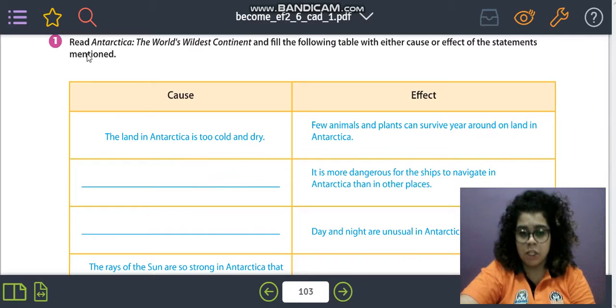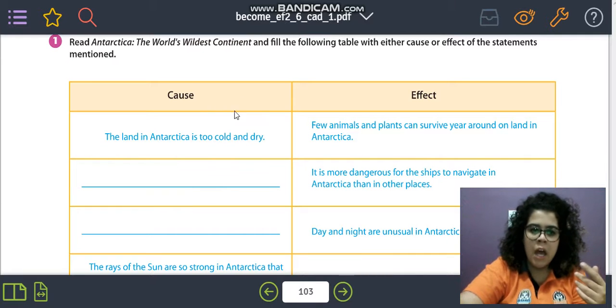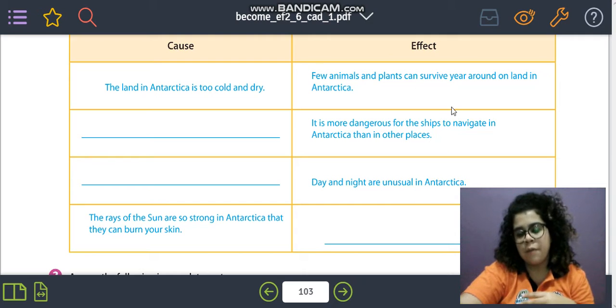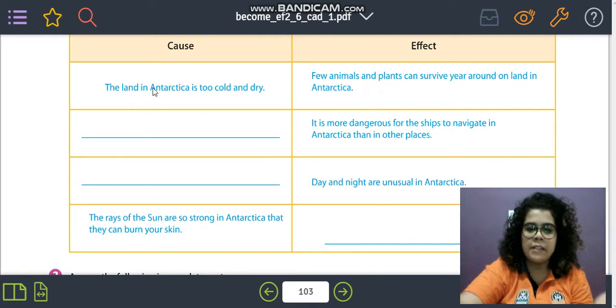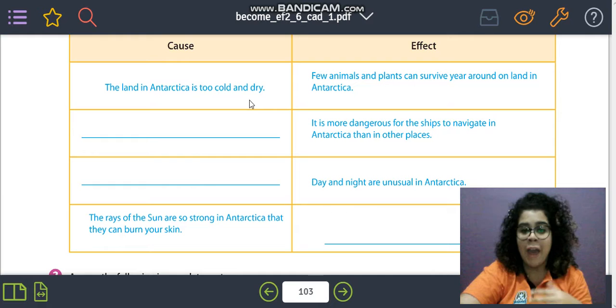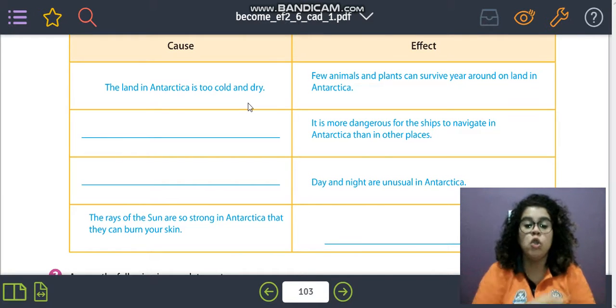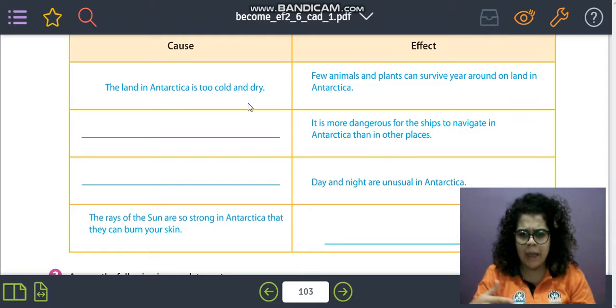of the statements mentioned. So, here we have a table, a chart with two columns. The first one is written here, the cause, and the second, the effect. For example, the land in Antarctica is too cold and dry. So we have a cause, a fact about Antarctica, that the land there is too cold and dry, okay?